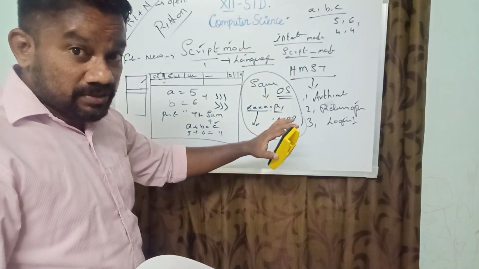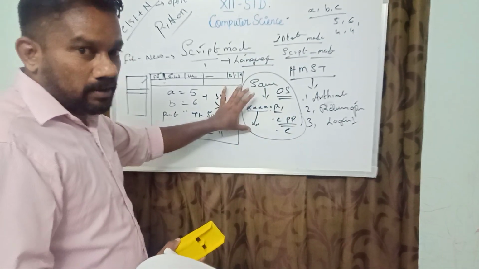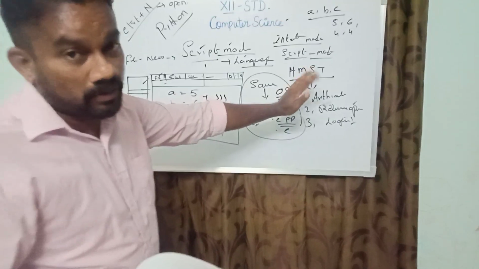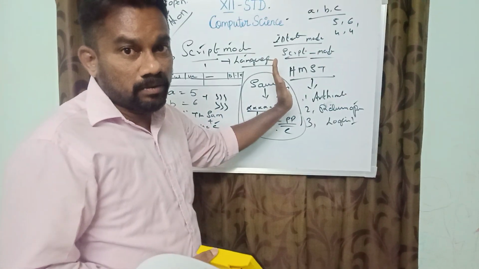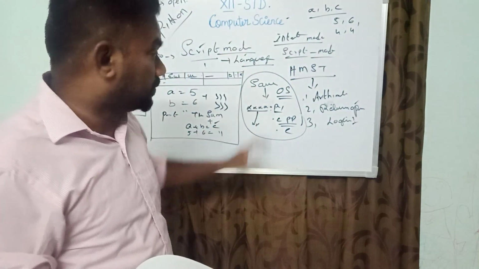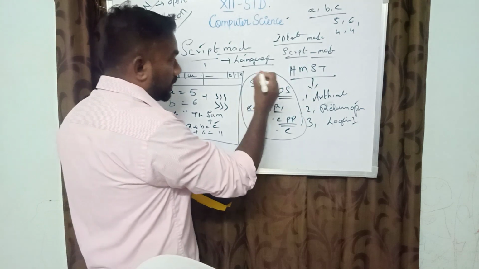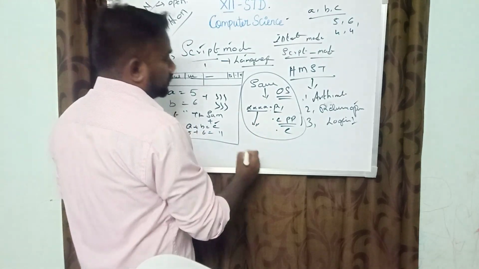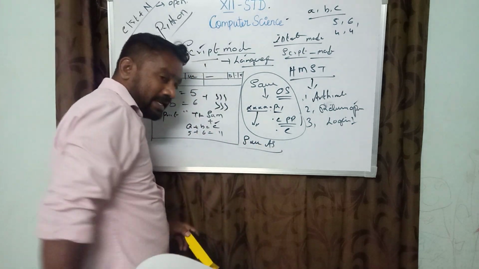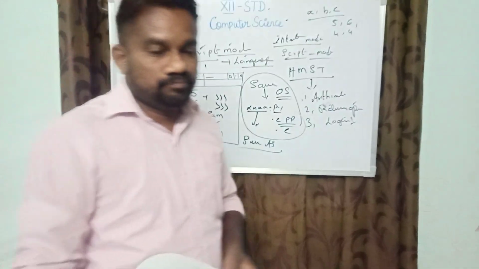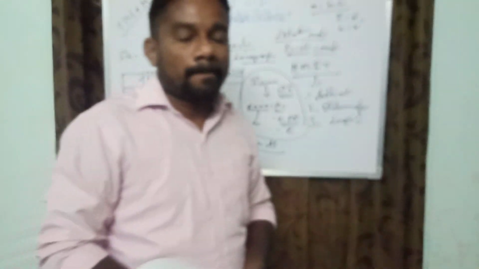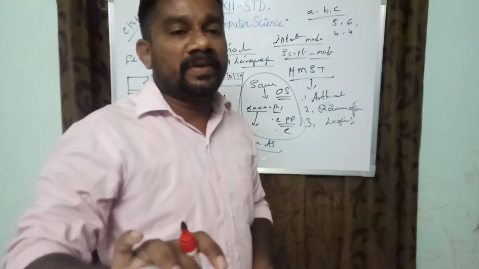Second, we have to use the save as option. After saving the file, you have to change the location to local disk C, local disk D, local disk E, or My Documents or desktop, whatever it may be. You have to change that particular location, which means the file should be saved using the save as option. The file should be saved in different places. It is a command prompt that should be saving the file.